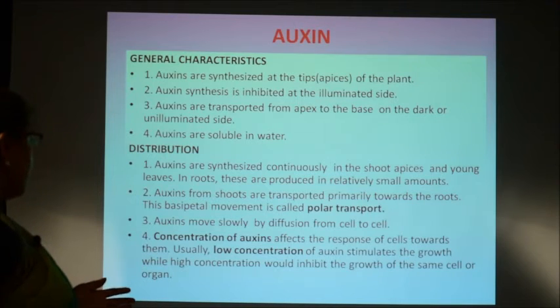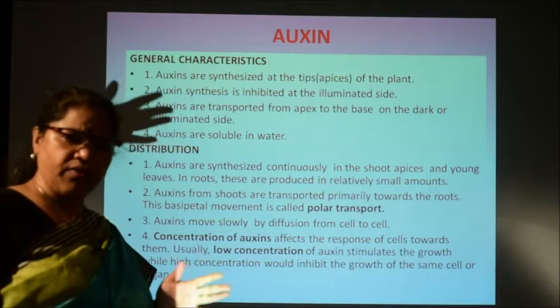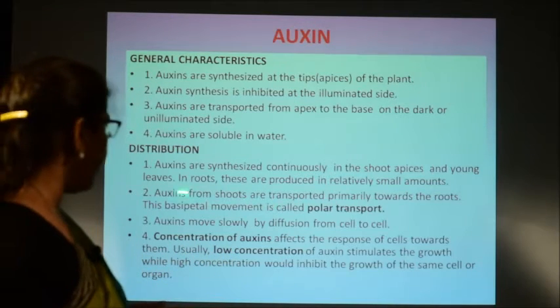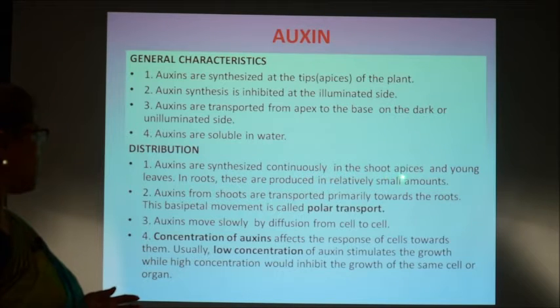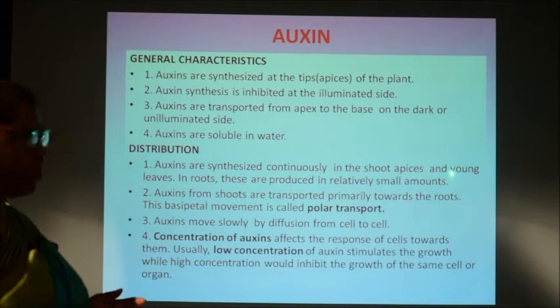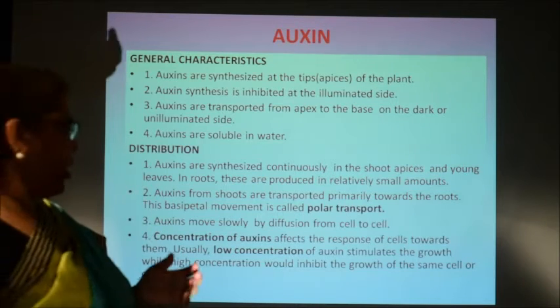in water. And about their distribution, auxins are found in almost all types of plants, and in plants they are continuously synthesized in the shoot apices and also in young leaves, but in roots they are produced in very small amounts.